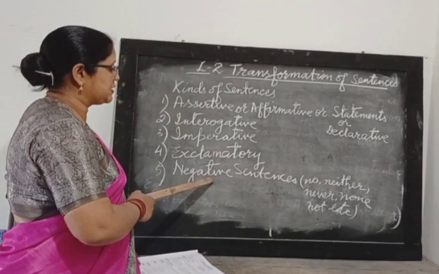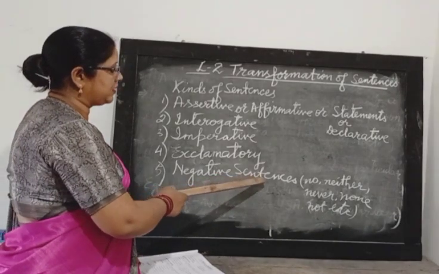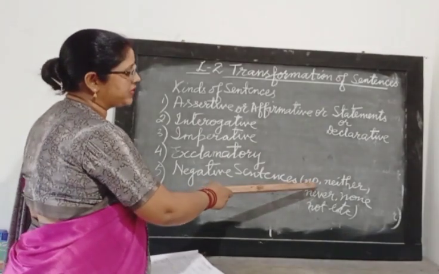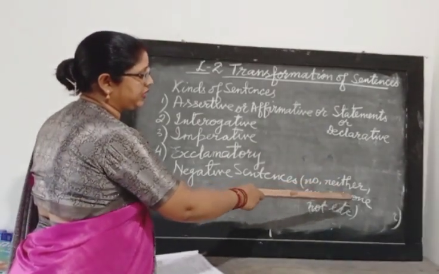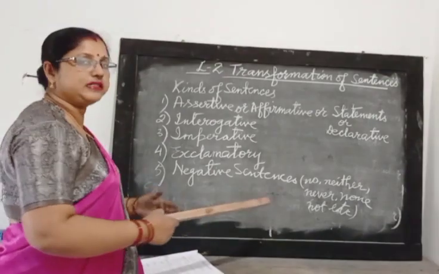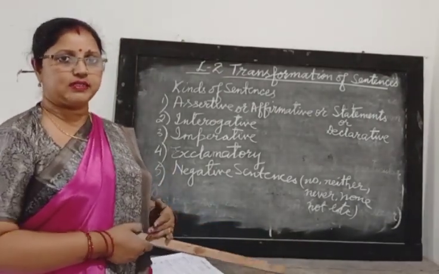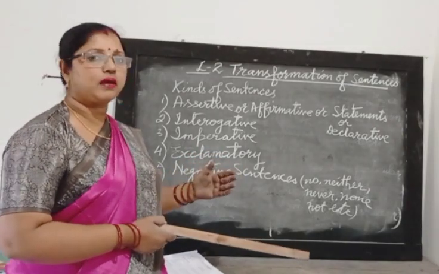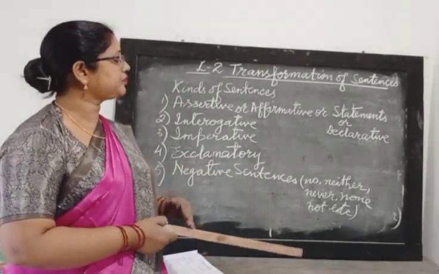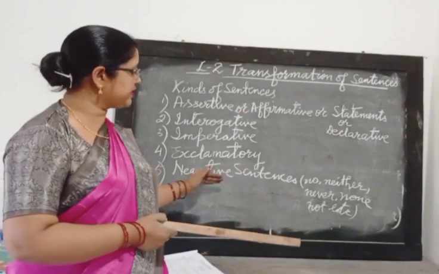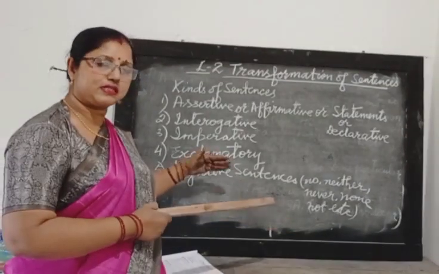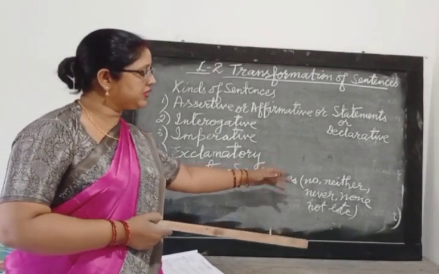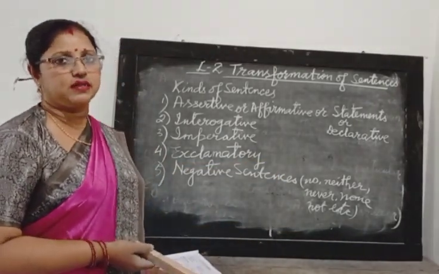Then negative sentences. Now a negative sentence is a simple statement, but by using words like no, neither, never, none, not, etc., it changes the meaning of the sentence. It has no exclamation mark or question mark. It will end with a full stop. I said it is a simple statement, but by using these words, it changes its meaning.